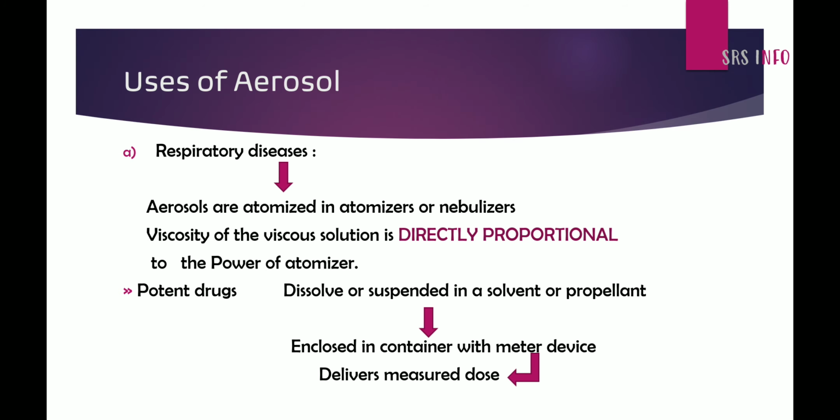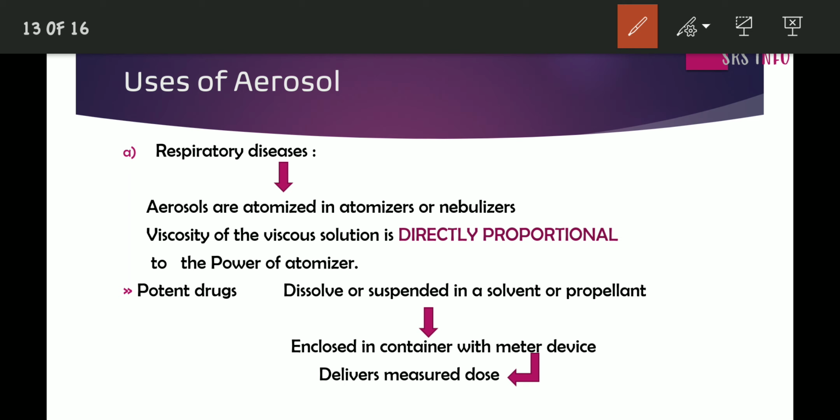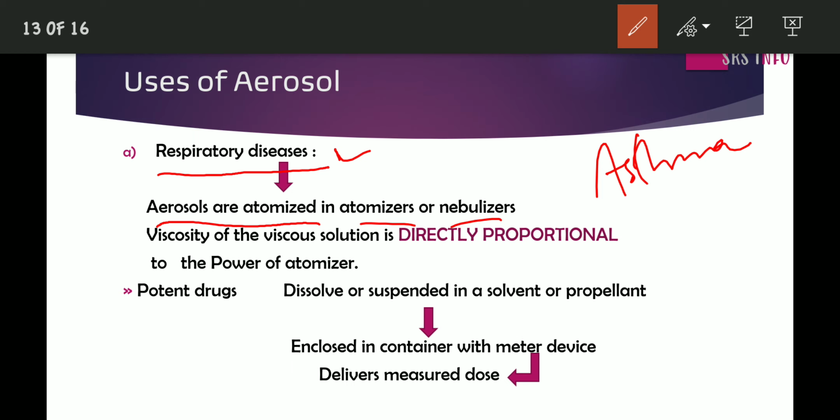Now, let us see what are the uses of aerosols. One of the main uses is in respiratory diseases. The area where aerosol is most commonly used is respiratory diseases, just like asthma. In this case, the aerosols are atomized in atomizers or nebulizers. One of the most important points you have to note here is that the viscosity of the viscous solution is directly proportional to the power of the atomizer.